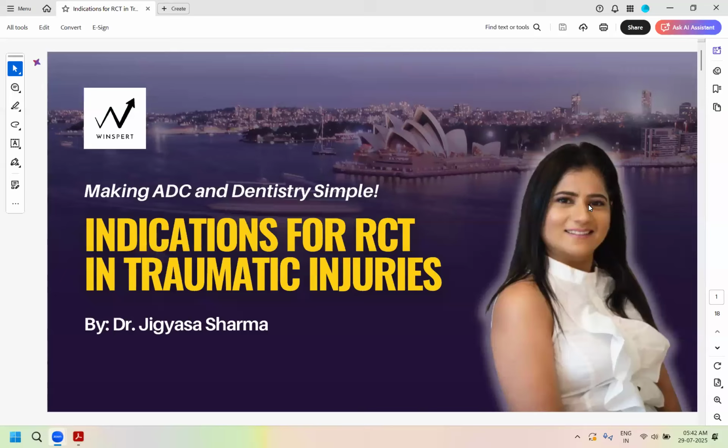Then they ask you, okay, what is the diagnosis? These were the findings. The tooth is not mobile or tooth is mobile, tooth is dislocated or not dislocated, or palatally moved and can't bite. So there are certain giveaways and identifying features, keywords, which help you with the diagnosis of the injury, what particular nature of the injury is.